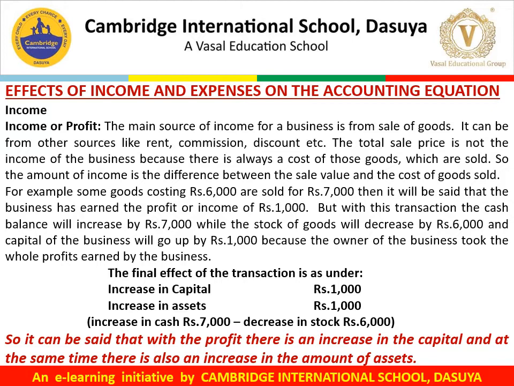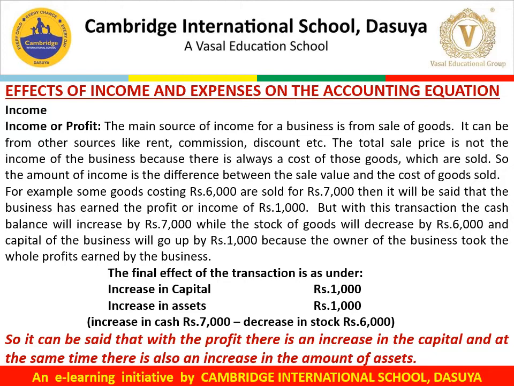For example, if some goods costing rupees 6,000 are sold for rupees 7,000, then it will be said that the business has earned a profit or income of rupees 1,000. With this transaction, the cash balance will increase by rupees 7,000, while the stock of goods will decrease by rupees 6,000, and the capital of the business will go up by rupees 1,000 because the owner of the business took the whole profits earned by the business.